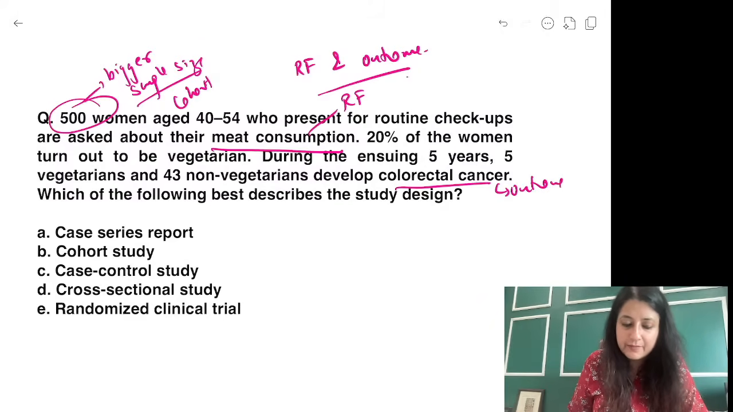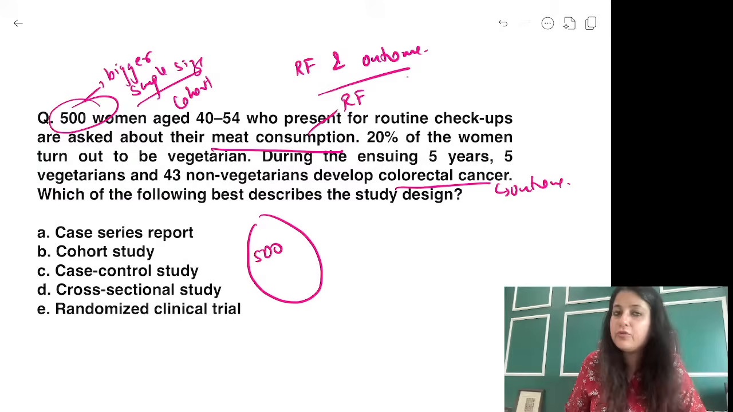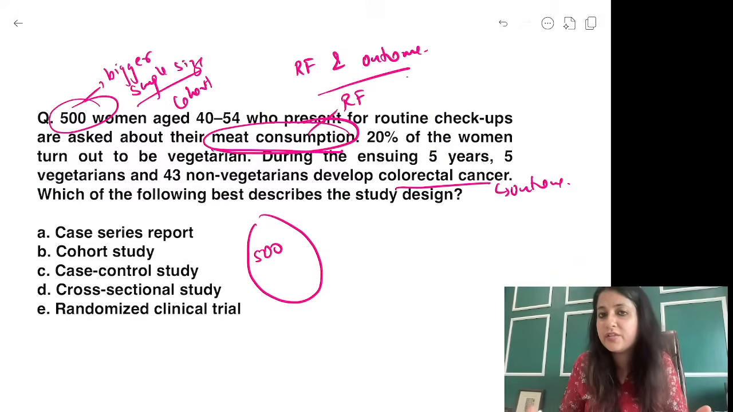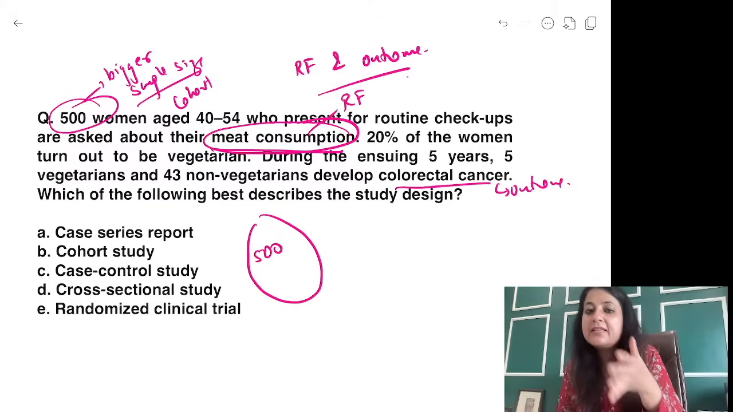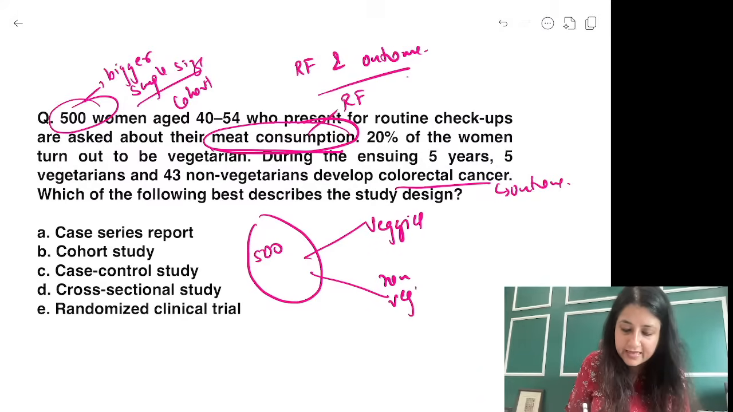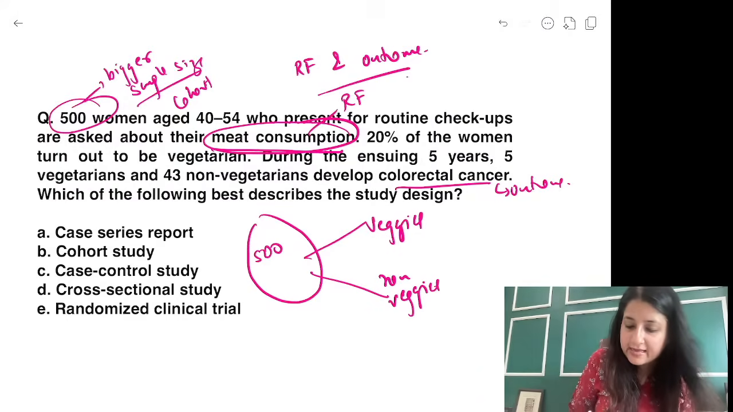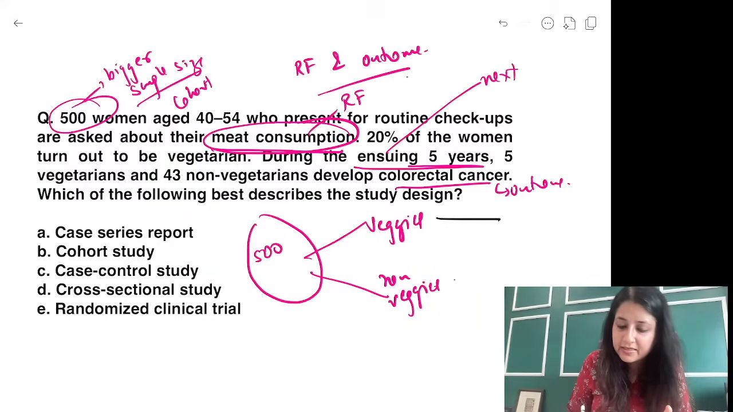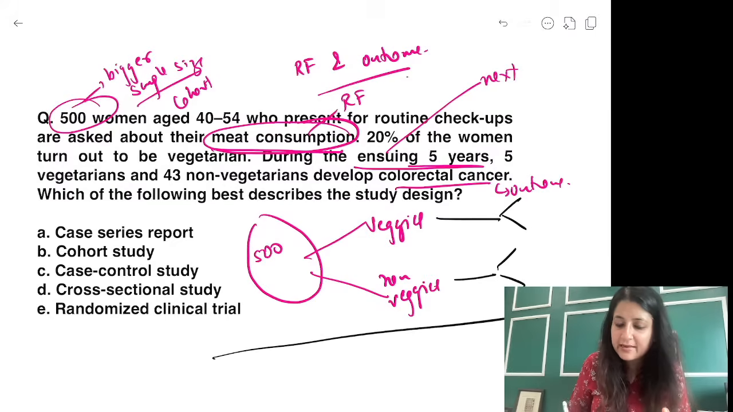Now 500 women have come to me for routine checkup. I'm asking them about meat consumption, about their exposure status. कौन सी स्टडी डिजाइन में एक्सपोजर स्टेटस ली जाती है? कोहॉर्ट में. Now you have to figure out, is it moving, is it prospective or is it retrospective. So I have asked them and divided them into vegetarians, non-vegetarians, and there was a very important word over here, ensuing 5 years. Ensuing 5 years मतलब next 5 years. That means we are moving forward with time to see how many develop cancer, how many no cancer.